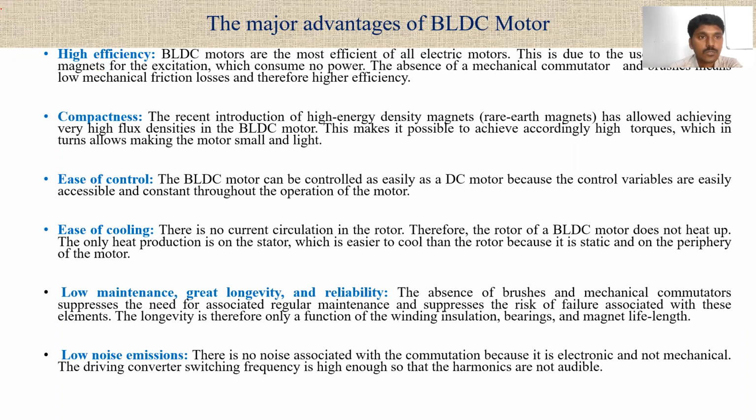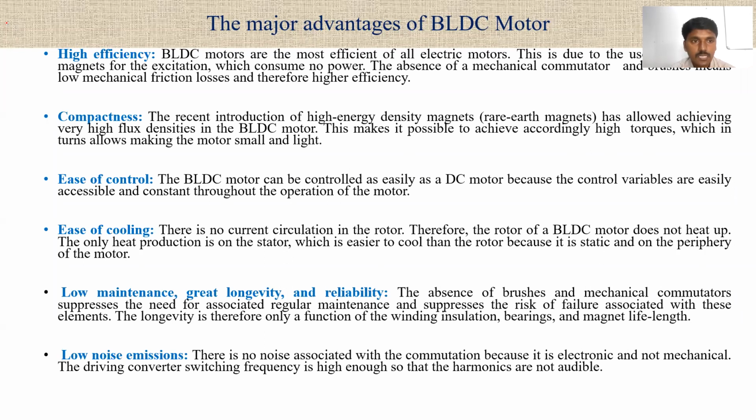Okay. So why does efficiency increase by using permanent magnets? Because we are not giving any supply to the windings. We are not using the windings. If winding is not used, there is no need to give supply either, so the losses will also be less. When losses are less, automatically efficiency increases. Is it clear? That's why the brushless DC motor has higher efficiency than the other motors. Is it clear?